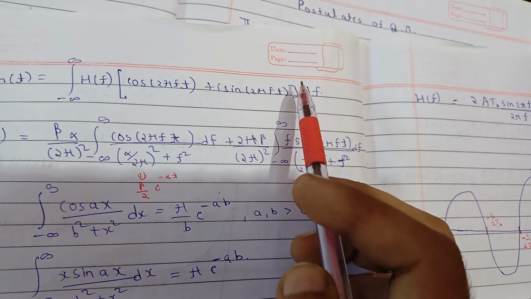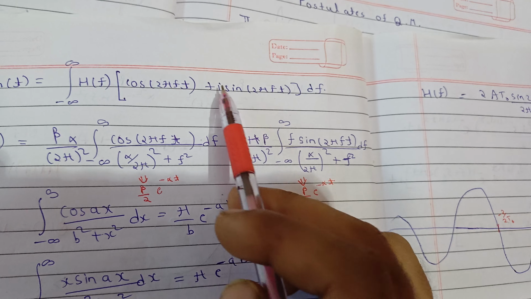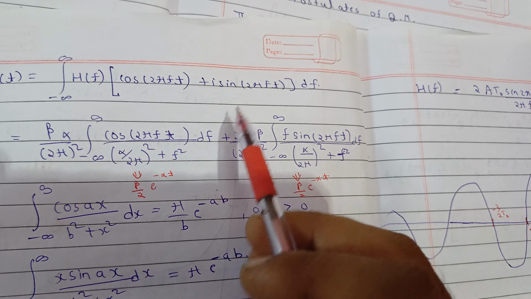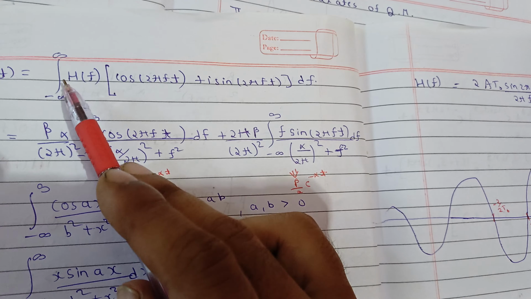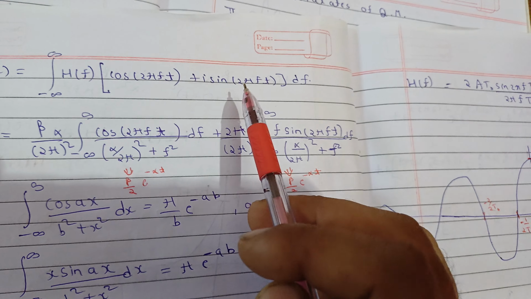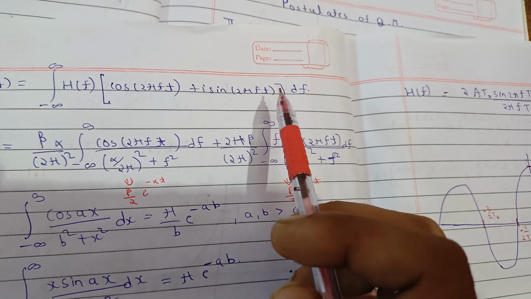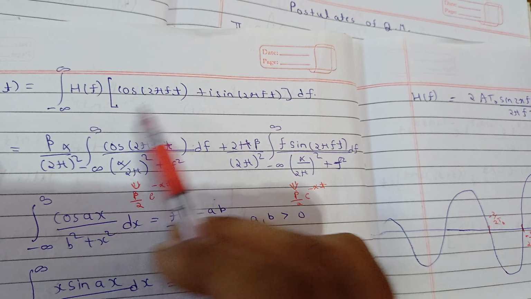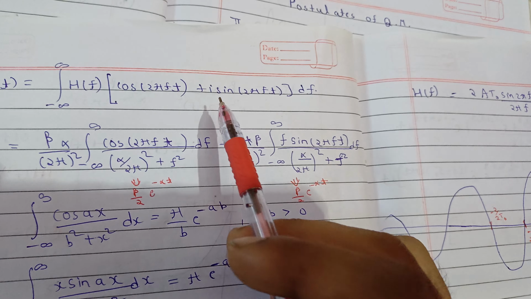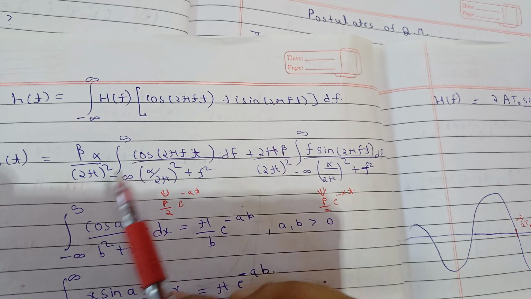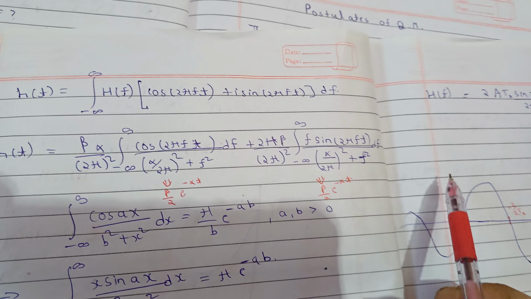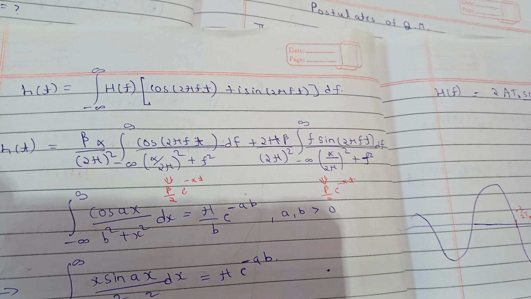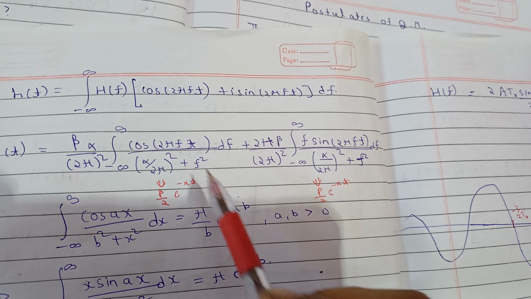So 2 terms are imaginary, and all the imaginary terms will be odd functions. For odd functions, with the limit minus infinity to infinity, the integration will give you 0. So you will be left with only the 2 real terms. So when you solve them, you will get these 2 terms. So of the 4 terms, 2 will be 0, and only 2 are remaining, and you can separate them in this form.